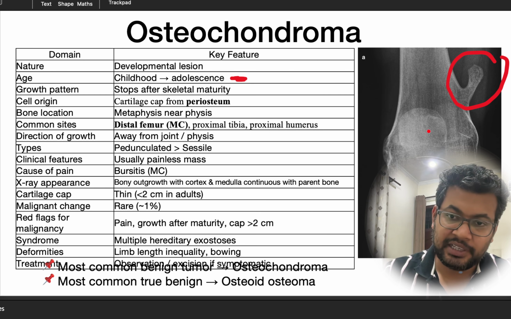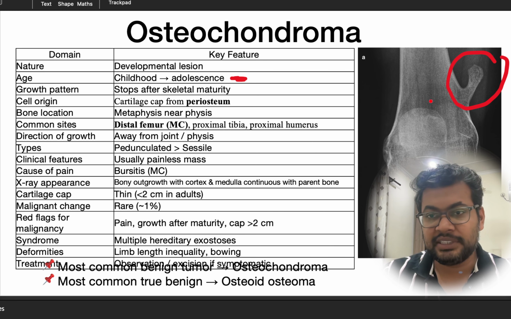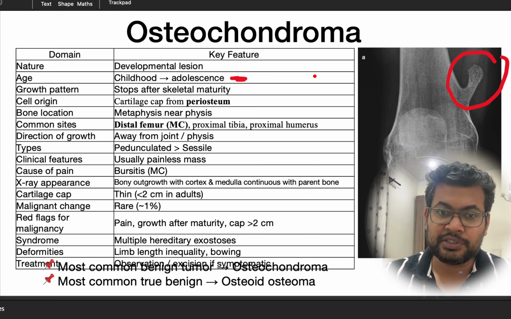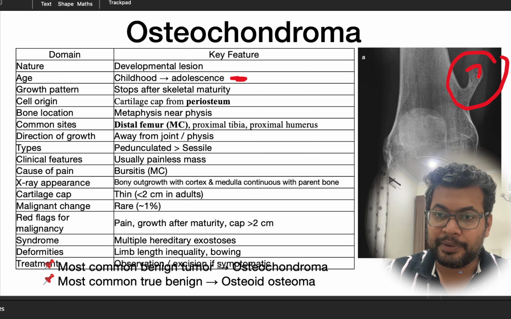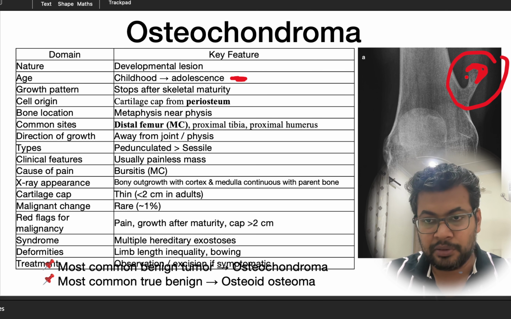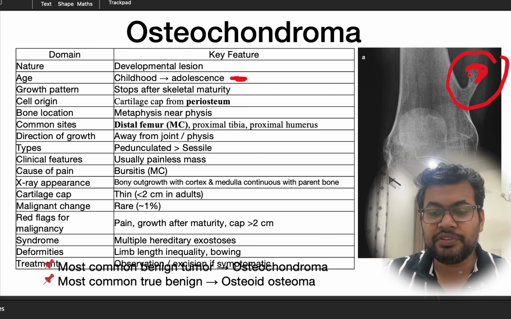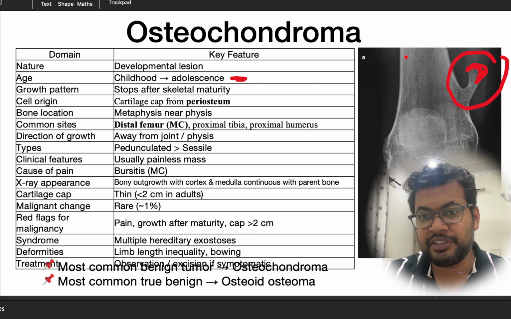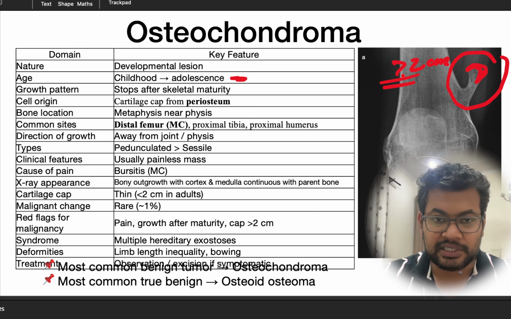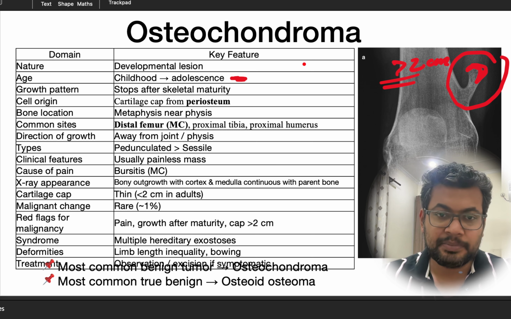This metaphyseal is a developing area of the bone, and it stops growing after skeletal maturity, as the bone growth will stop after skeletal maturity. There is a cartilage cap over the tip of this bony osteochondroma. The thickness of this cartilage cap is very important. If this thickness is more than 2 cm, there are higher chances of malignancy. Otherwise, most of the time it is benign.